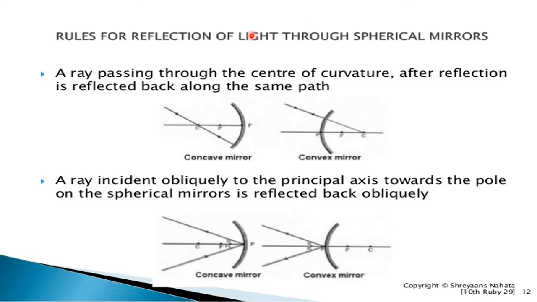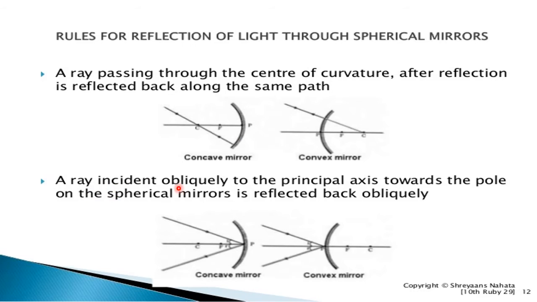The rules of reflection of light through the spherical mirrors. What are the rules for the reflection of light through the spherical mirrors? One by one we study the rules. The ray passing through the center of curvature, after reflection, is reflected back along the same path. Means that when the ray passing through the center of curvature is reflected, it goes back to its original path.